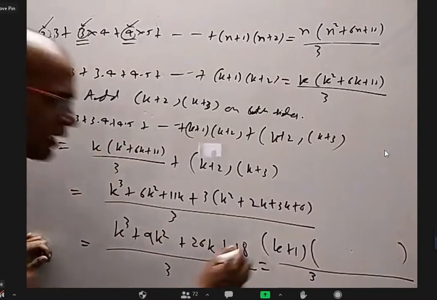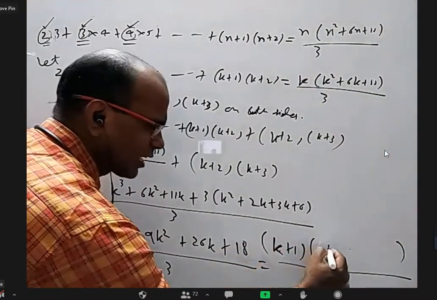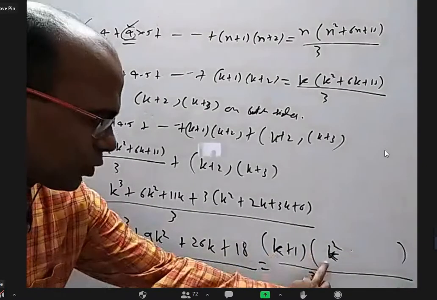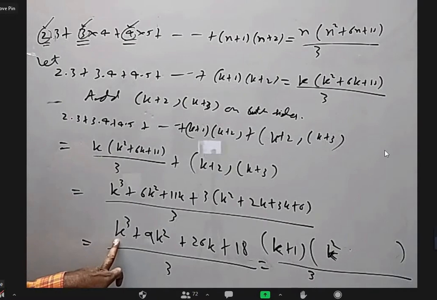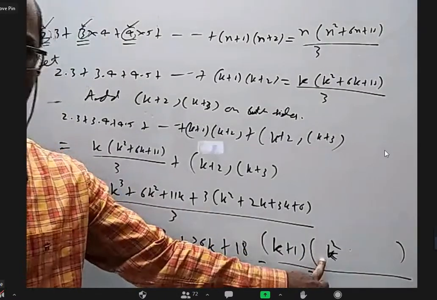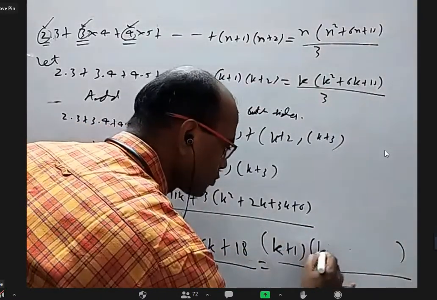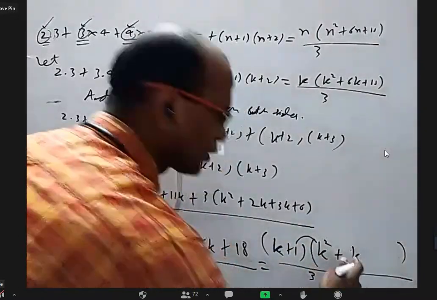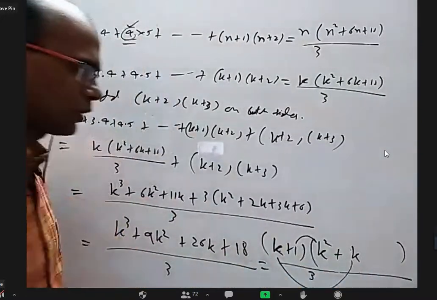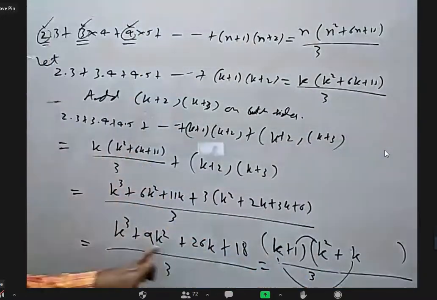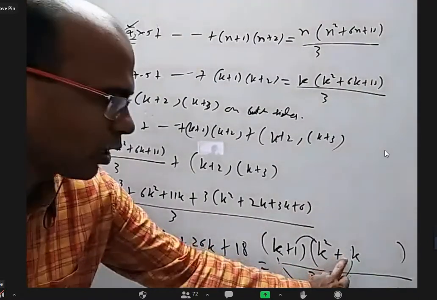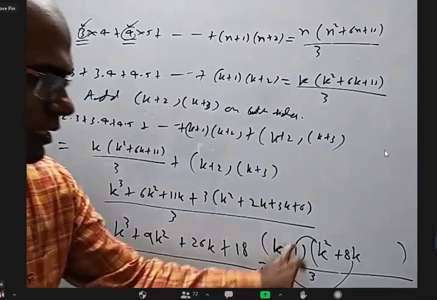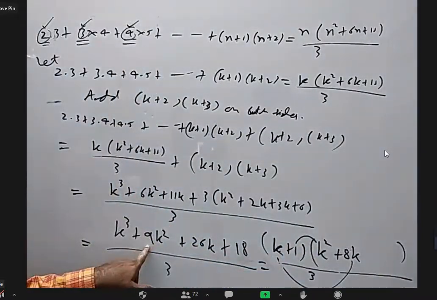See carefully. Here there will be some k square term, right? Yes, sir. This into this should give me k cube. Am I correct or not? That is the reason I wrote k square here. Now see carefully. 1 into k square is k square. There is a k term here, I don't know 2k or 7k. That is another k square. So this k square and this k square together should give me 9k square. Can you tell me what number should be here? 8k square. Yes. Because this is k square. This is 8k square. Together it is 9k square.